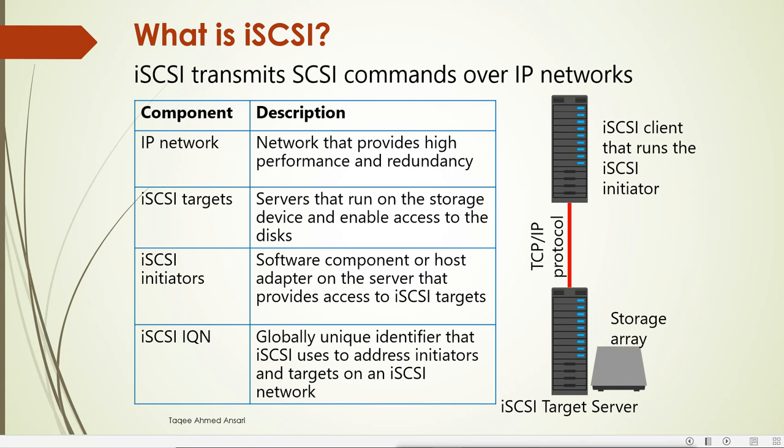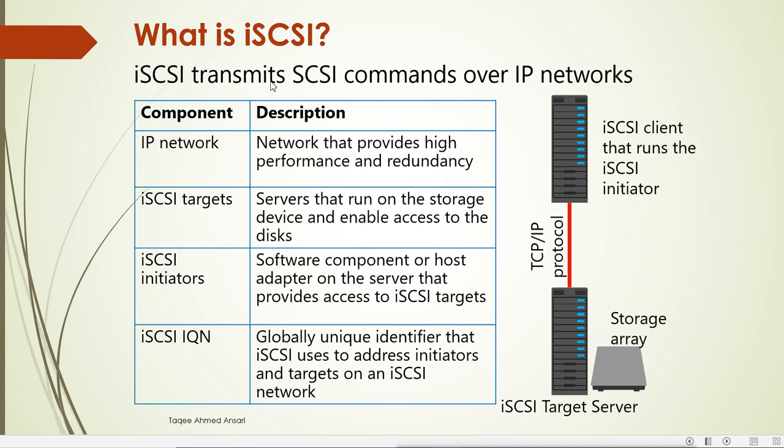It works like Fiber Channel, but it can be configured on the existing normal Ethernet infrastructure. It will not give you as much performance as Fiber Channel can give, because Fiber Channel is faster than the normal LAN network. So Fiber Channel will give you more performance than iSCSI, but it is very costly compared to iSCSI. Now what is iSCSI here?